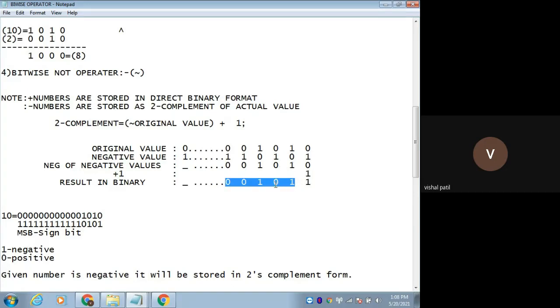So 1 0 1 0 0. Okay, so I have just added 1 here, in the first position, because this is the formula I'm following. I have calculated the 1's complement, and after that I'm adding 1. So I got this value, minus of what? What is this output? 1011 means what in decimal?